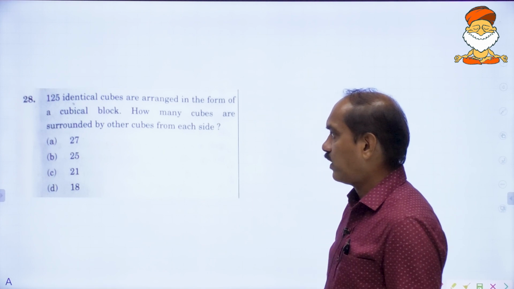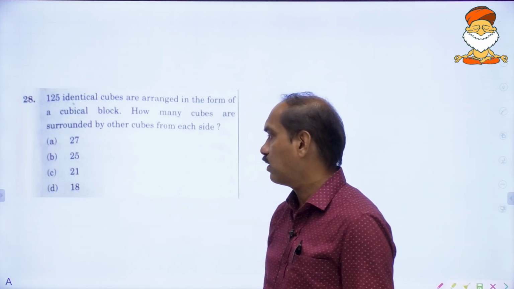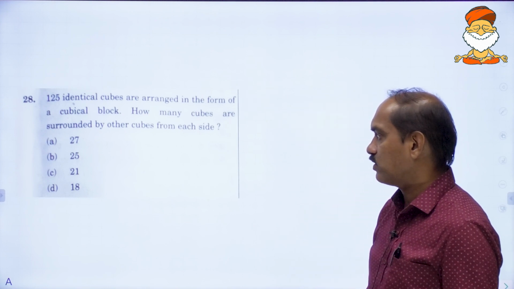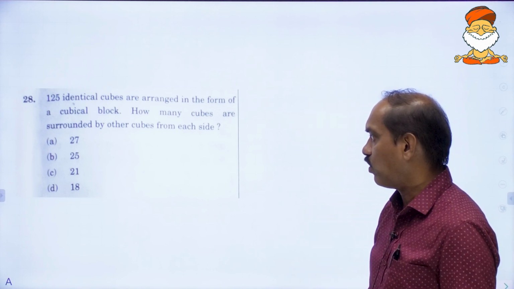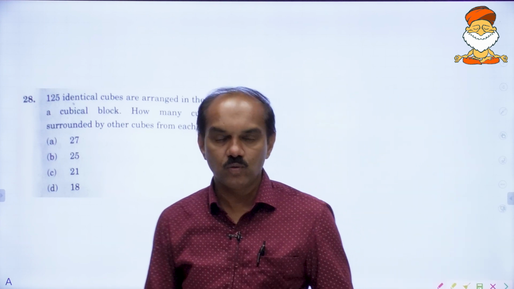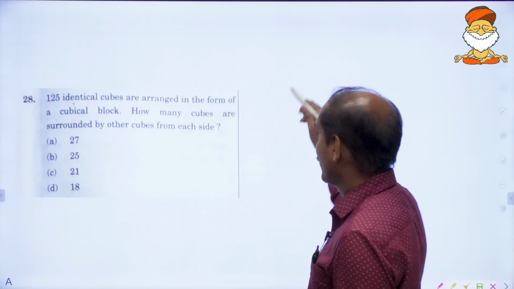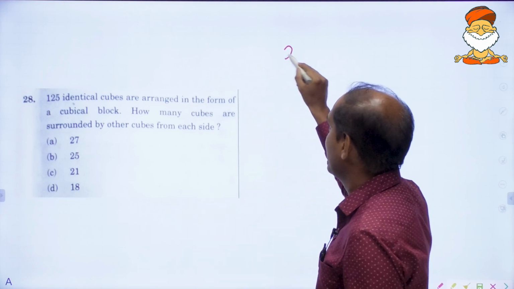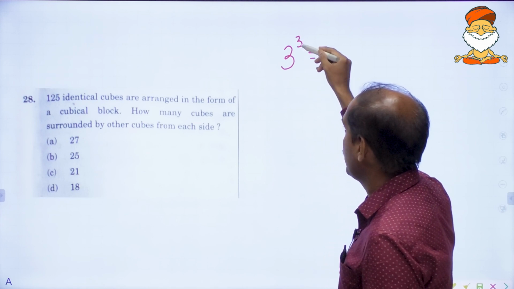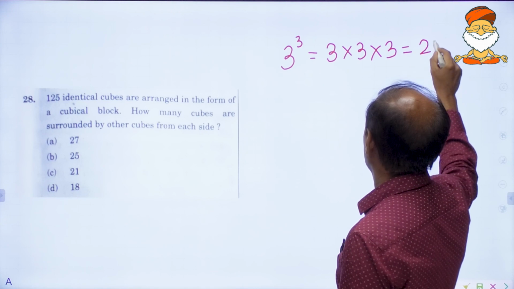Here is our next problem. 125 identical cubes are arranged in the form of a cubical block. How many cubes are surrounded by other cubes from each side? Dear friends, a cube is always a cube. What do you mean by that? 3 cube is 3 into 3 into 3, which is 27.